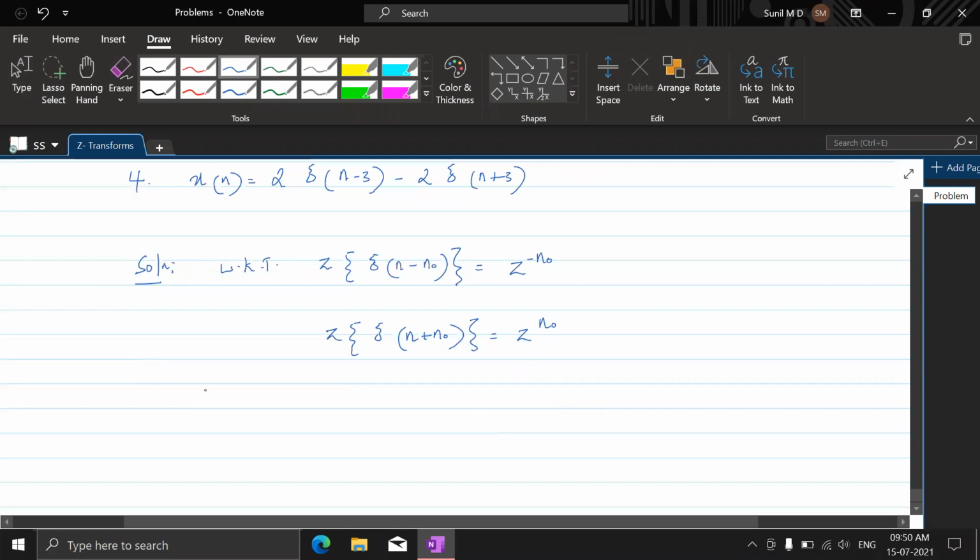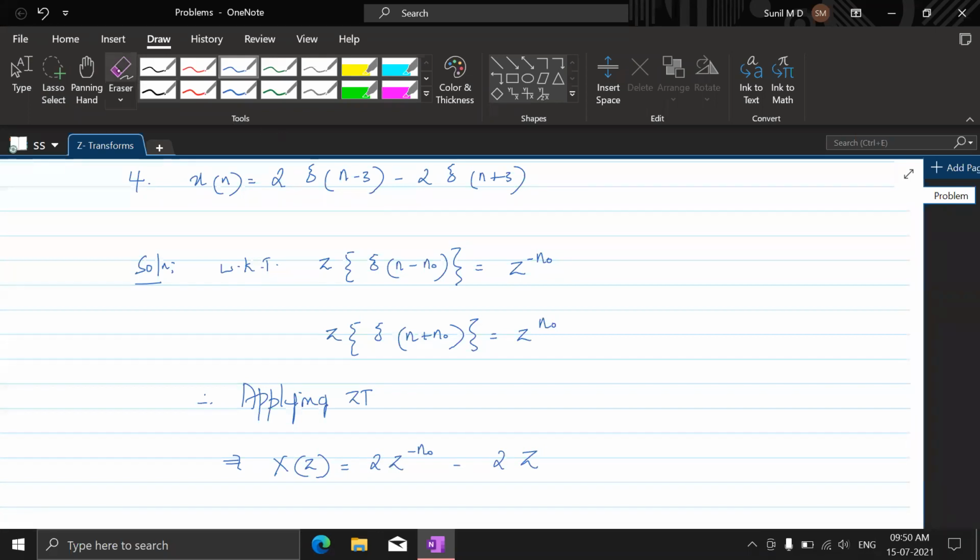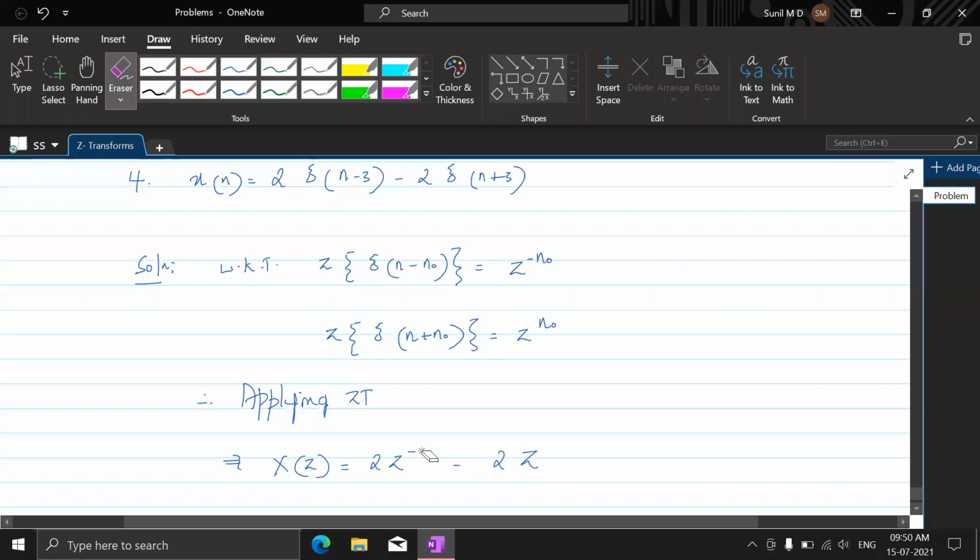Okay. So therefore, applying Z transform implies X of z is equal to 2z to the power minus n naught minus 2z to the power plus n naught. Let's write 3 in place of n naught.